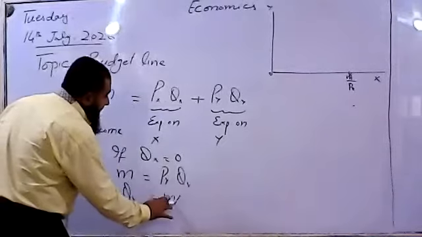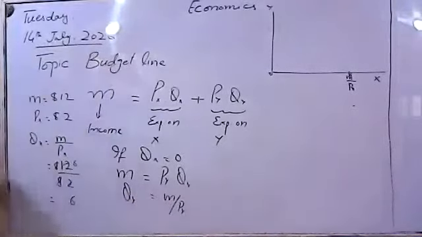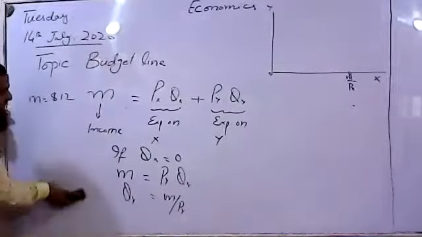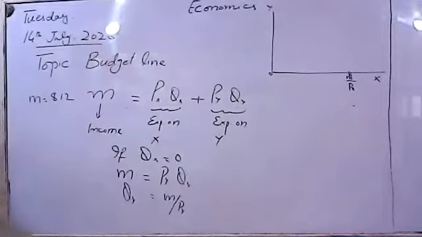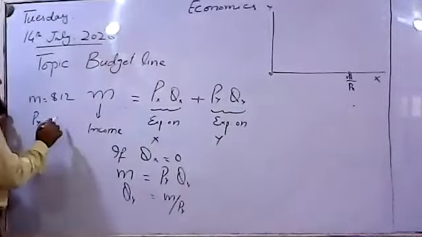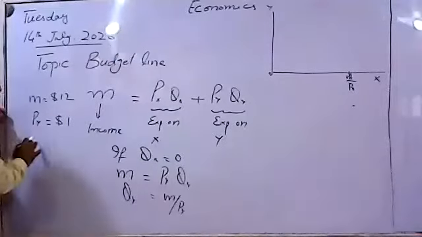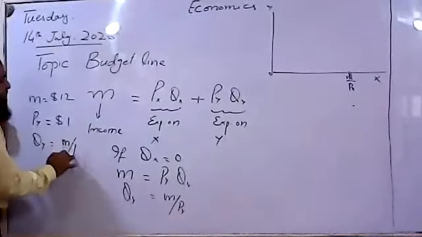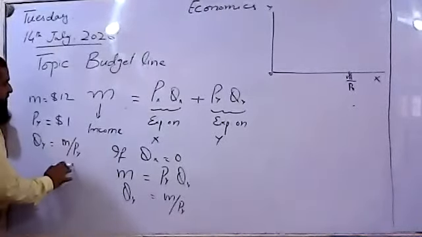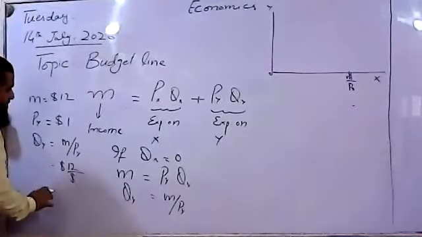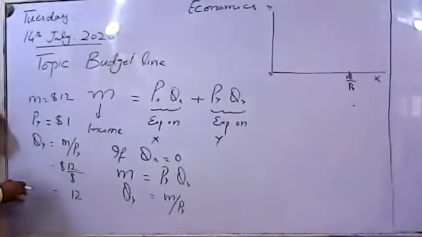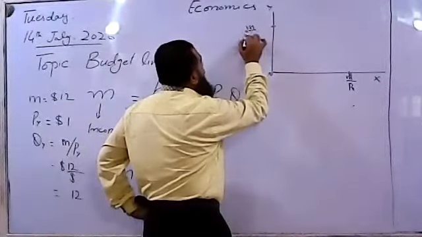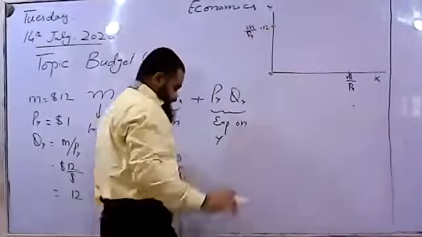This is M over price of Y. His income is $12, and the price of Y available in the market is $1. So M over price of Y is $12 over $1, and we find a maximum of 12 units he can afford within his given income. This is the 12 units.